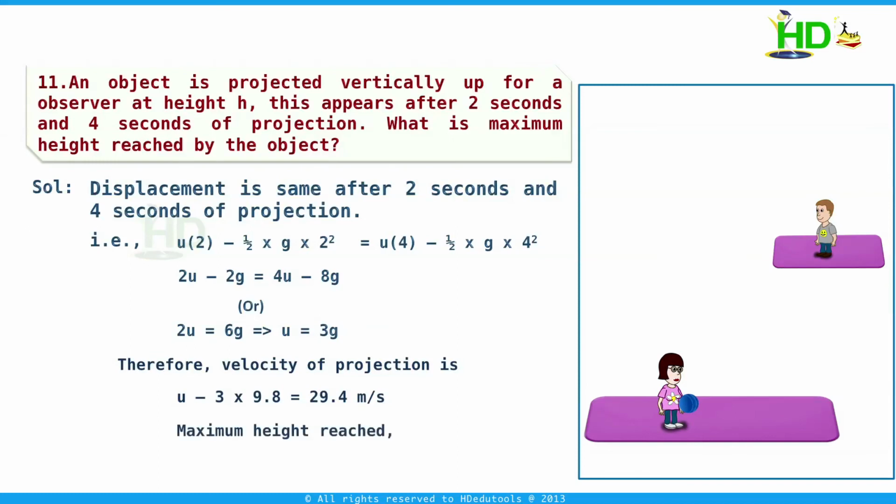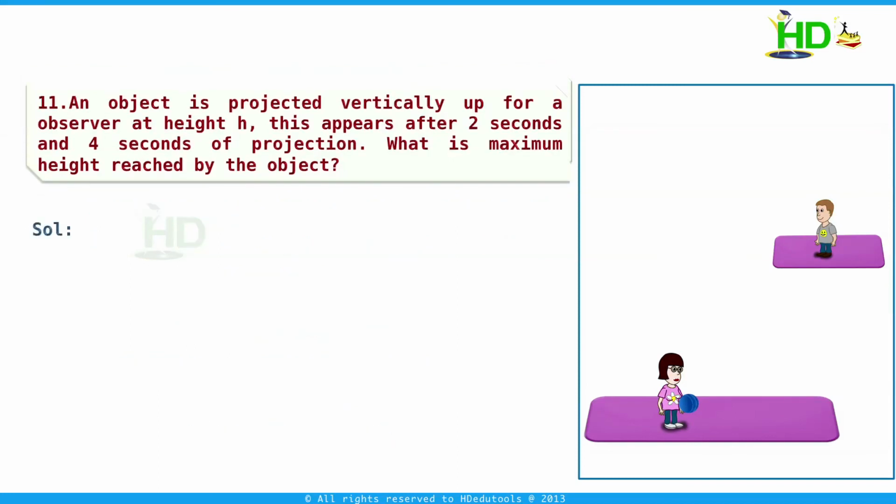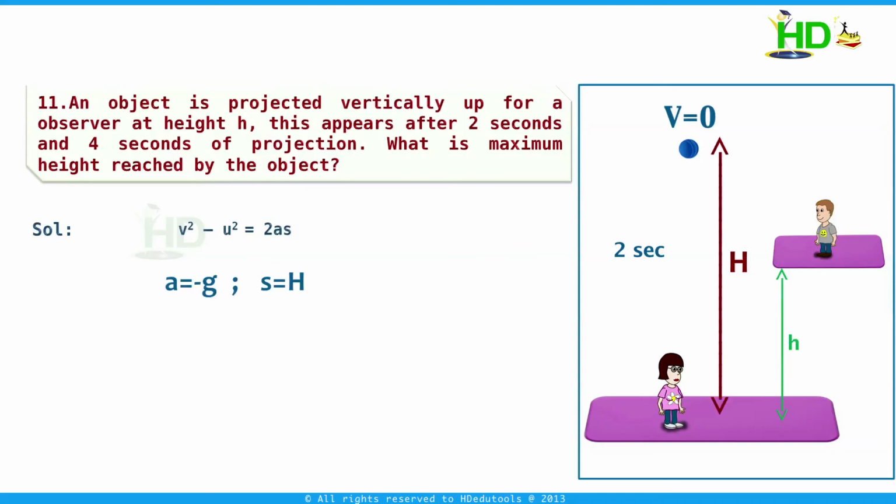Now the maximum height reached. For this we take the equation v square minus u square equal to 2as. When the body reaches the maximum height, the final velocity is 0, a equals minus g, and s is equal to h. From this we get h is equal to u square by 2g, or this is equal to 9g square by 2g. This is equal to 9 by 2 into 9.8, and this we get 44.1 meter. The maximum height reached by the body is 44.1 meter.